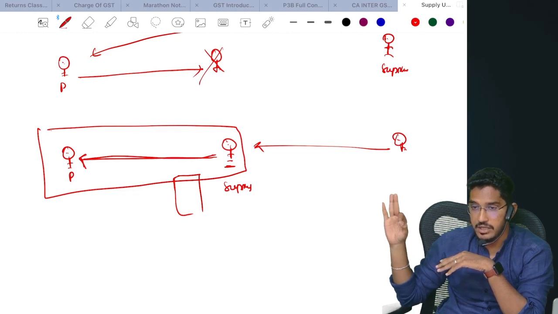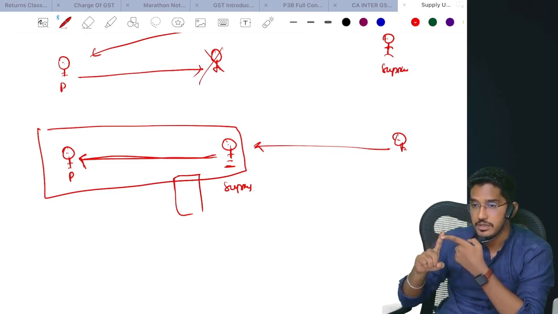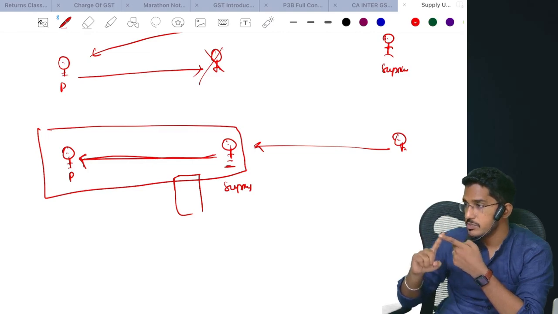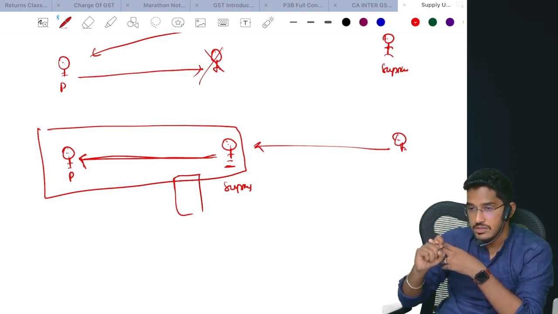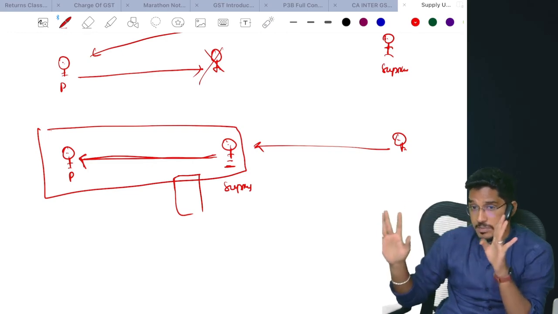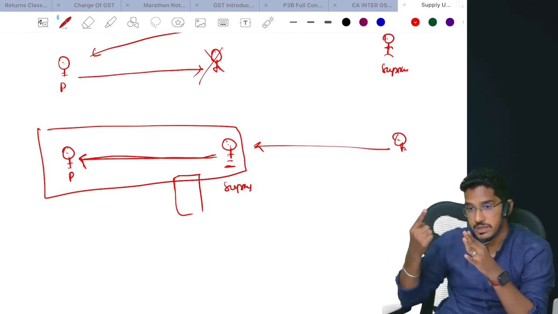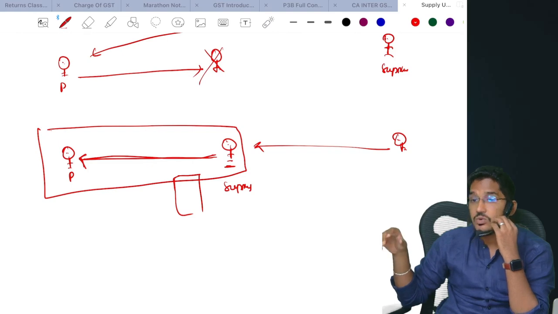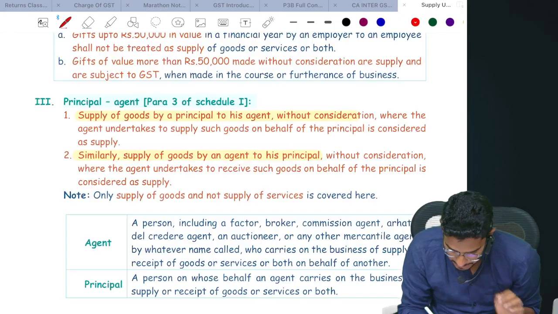Para number 3 also is one more activity where a transaction will be treated as supply without consideration. Para number 1, what does that say? On permanent transfer or disposal of a business asset on which ITC has been availed. Number 2, supply of goods or services between related persons or distinct persons as per section number 25. Number 3, supply of goods, only goods. Para number 3 talks about only goods. Supply of goods by principal to agent or by agent to principal, but only those agents will get covered who are undertaking the responsibility to give the invoice in their own name. So this is what regarding para number 3.